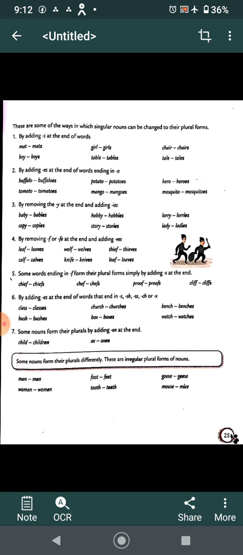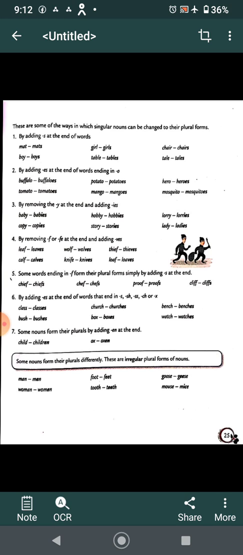Some words ending in f form the plural simply by adding s at the end, like chief, chiefs, chef, chefs, proof, proofs, cliff, cliffs. By adding es at the end of the words ending in s, sh, double s, ch, or x: class, classes, bush, bushes, church, churches, box, boxes, bench, benches, watch, watches.